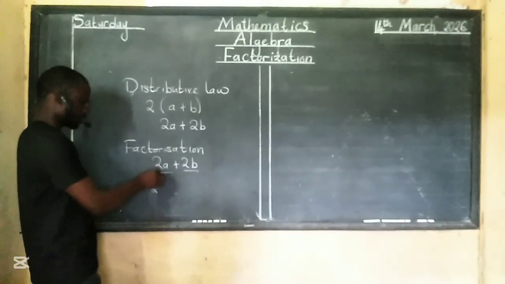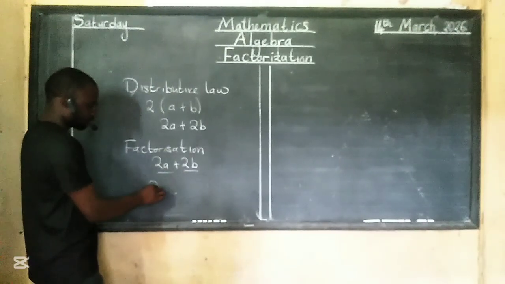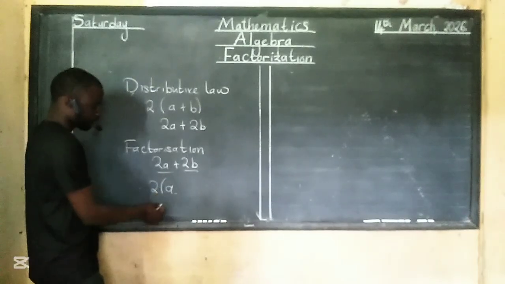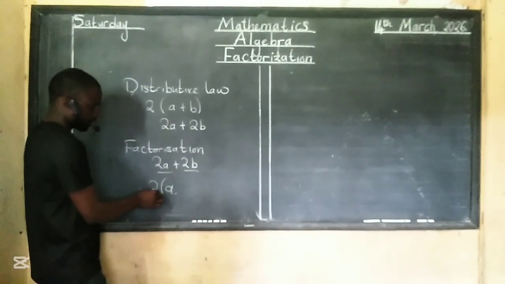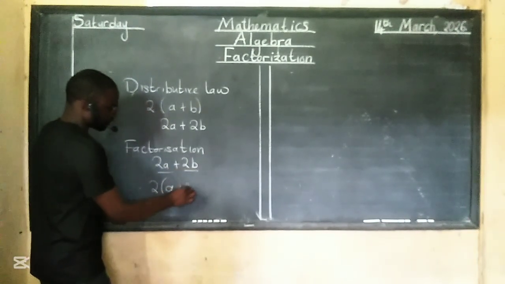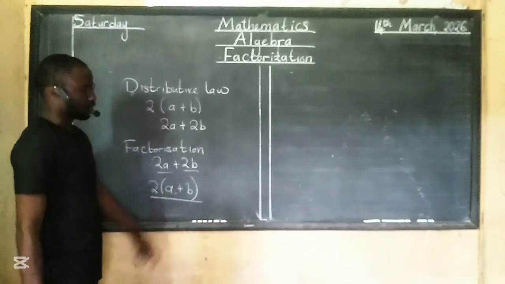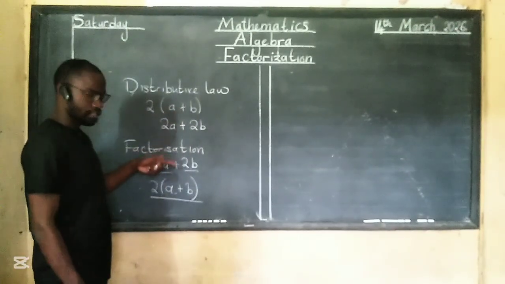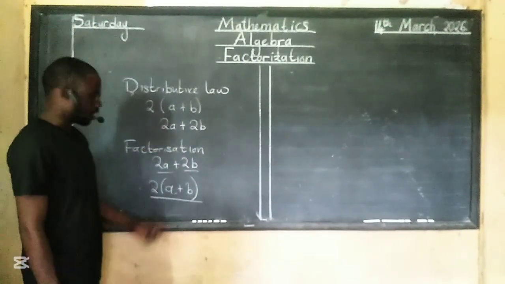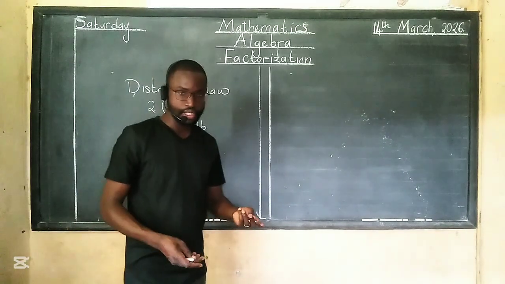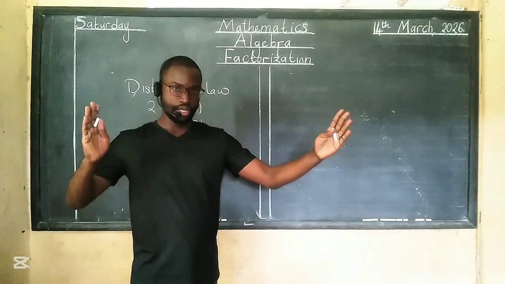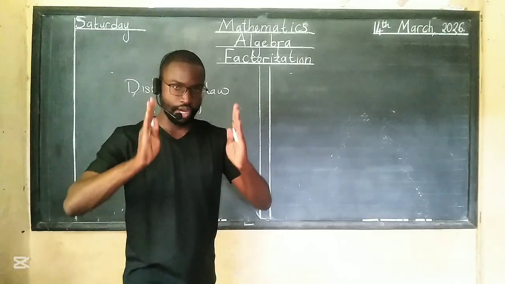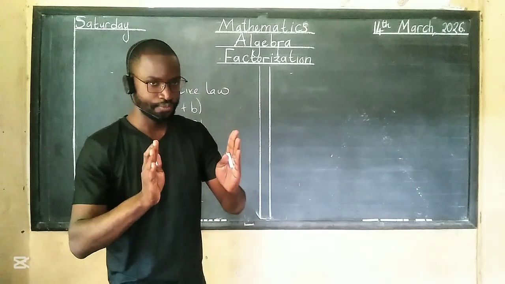And then 2a divided by 2 gives us a, then 2b divided by 2 is going to be b. So distributive law and factorization are the opposite of each other. Long story short, factorization is you getting a long expression and simplifying it to a small expression.